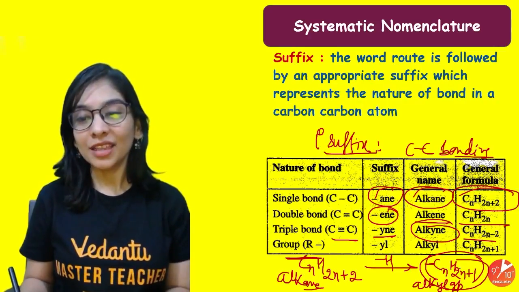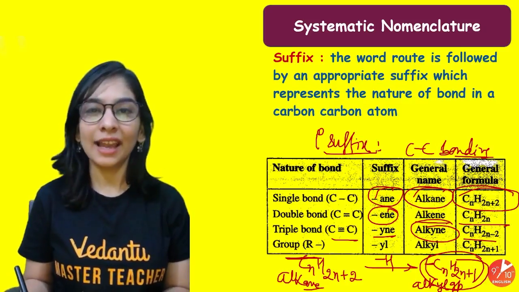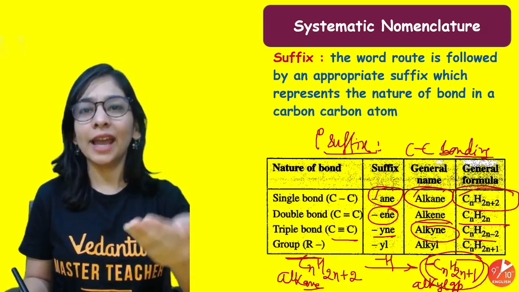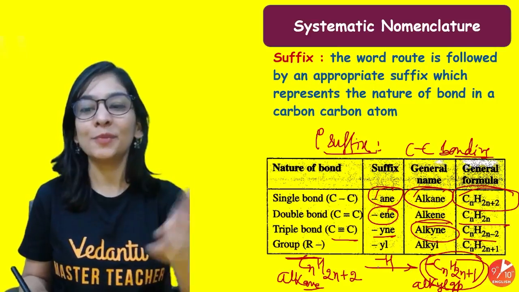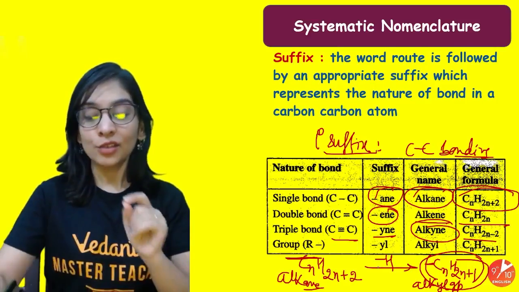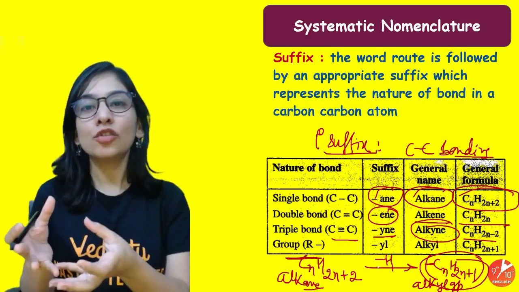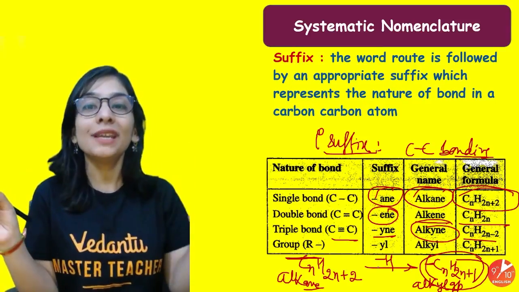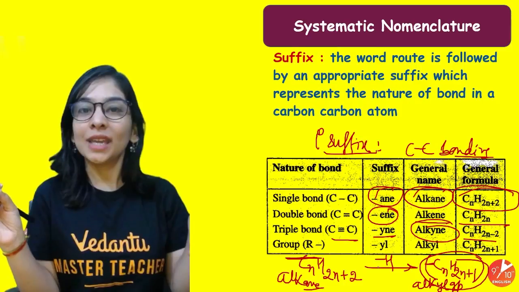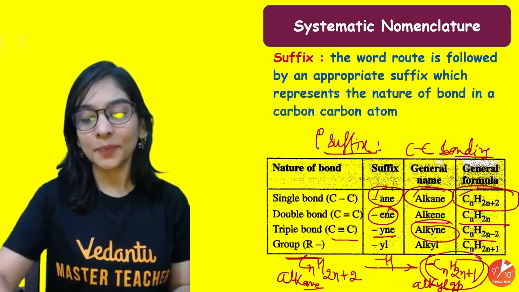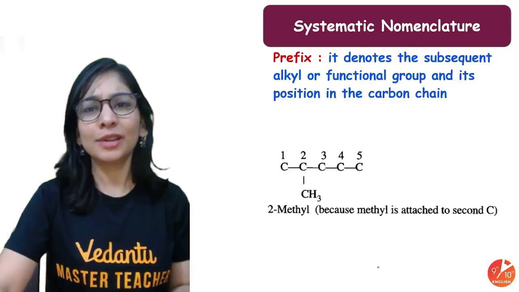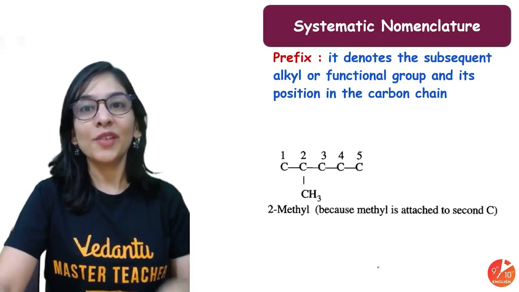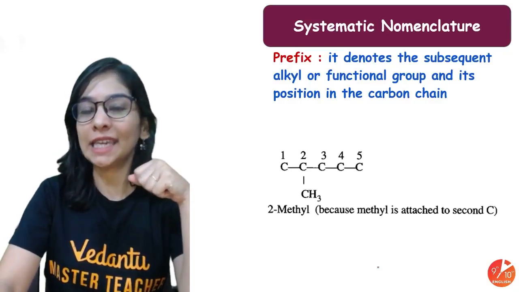Having this as a common formula, alkyl: 1 carbon methyl, 2 carbon ethyl, 3 carbon propyl, and so on. This alkyl group is attached to my carbon chain and acts as a prefix. We give its nomenclature at the very start, and you'll get it properly when we discuss different kinds of cases.